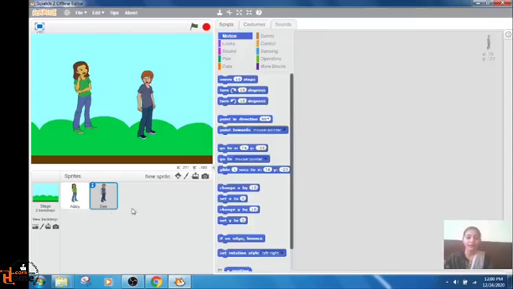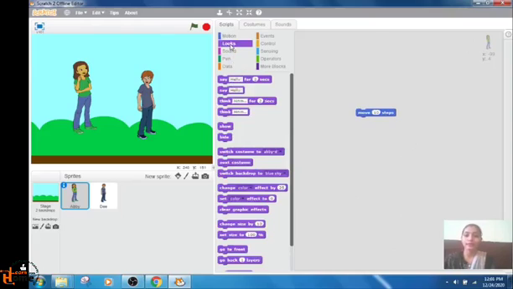Now we will write the script for both the sprites individually. Let's write the script. First it will move 10 steps. Then in the looks block I have selected looks. Now this Abby will say hello for 2 seconds.